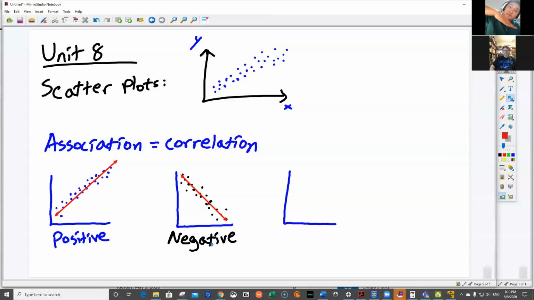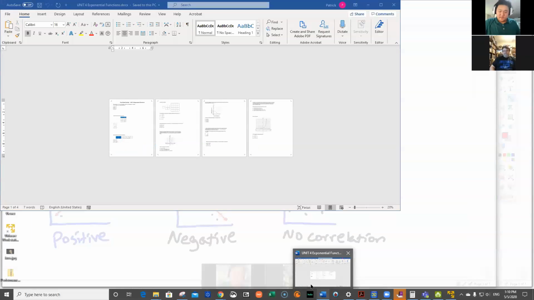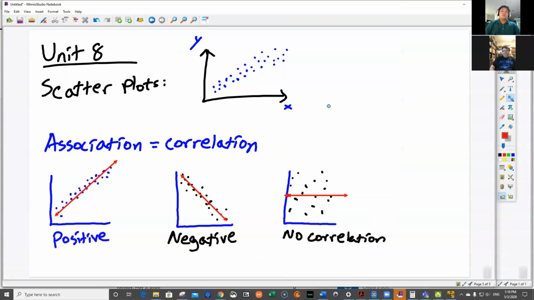This is negative. And then my last one we talked about, which was the really fun one, where we just kind of went around and did this. This is no correlation or no association. It's random. Now, fun fact, your line of best fit for no correlation is a straight line. All right, so we did that.